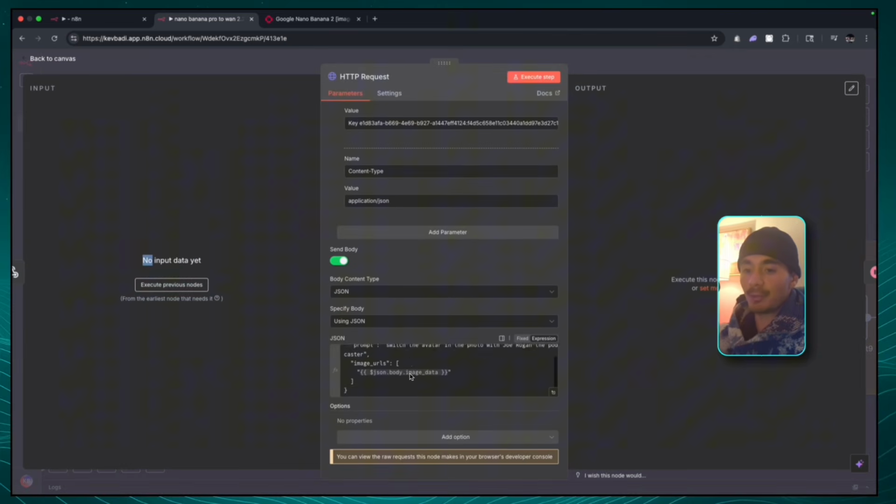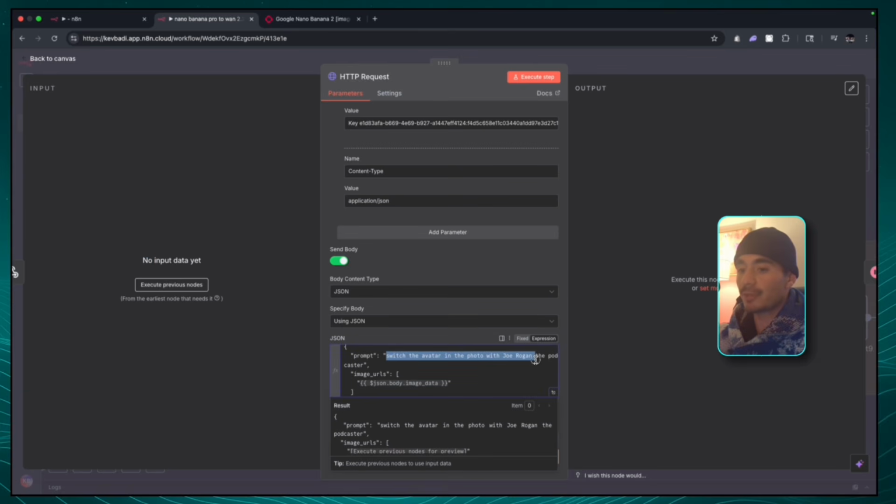In the prompt, I said, switch the avatar in the photo with Joe Rogan, the podcaster. But if I was using a non-notable person that the Nano Banana system won't know about, then I will just add another image URL. Here I have the image URL that we submitted through the webhook, but we can also add another image URL that will say, switch this image with the character in this image, and then you'll get the exact output that you're looking for.